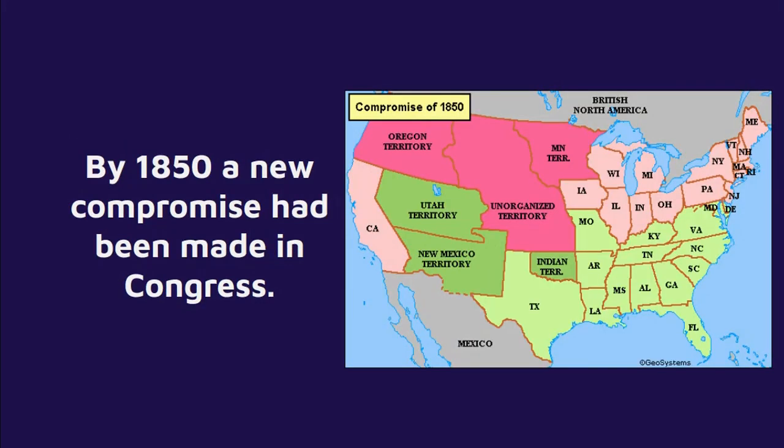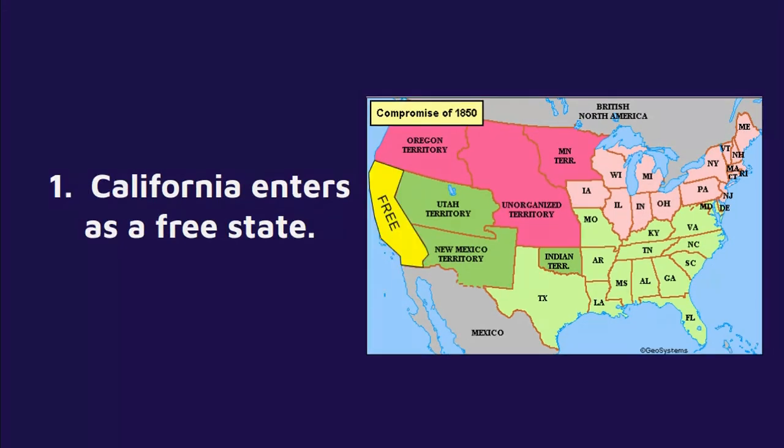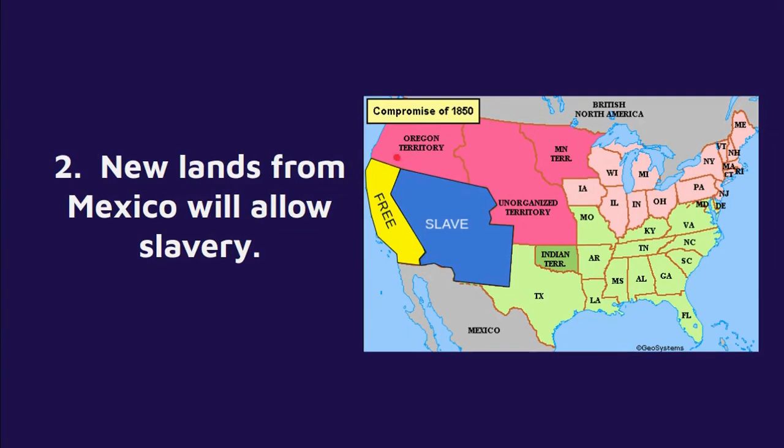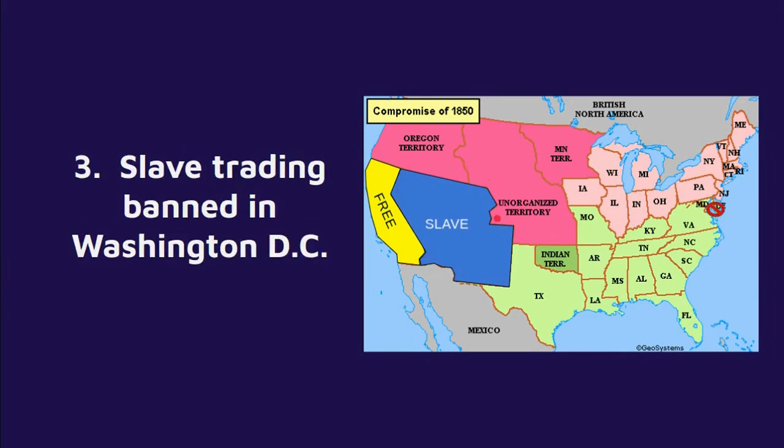By 1850, a new compromise had to be made in Congress. They met and they decided they would allow the area of California to enter as a free state. The new lands from Mexico that were not part of California would allow slavery. Slave trading in Washington, D.C. would be banned. Slavery could still exist there, you just couldn't trade slaves in Washington, D.C.